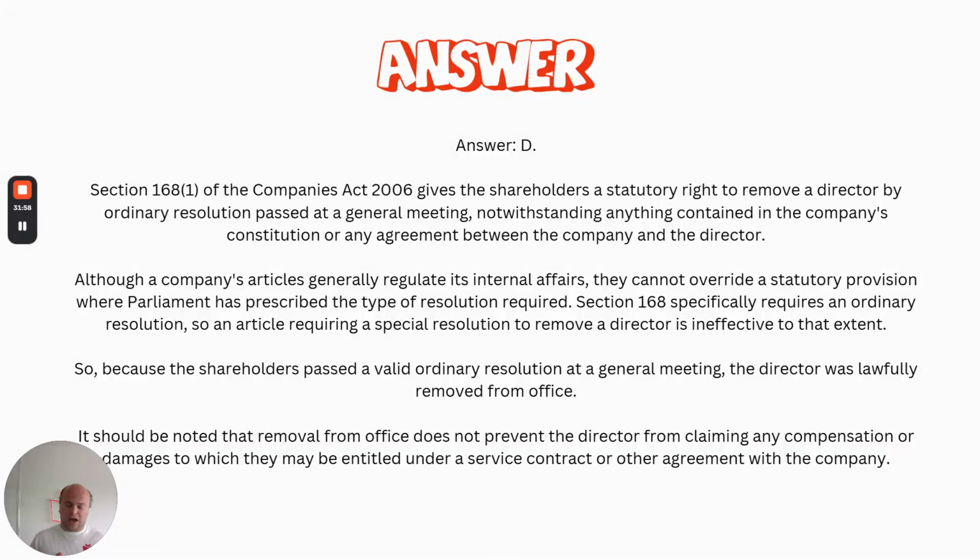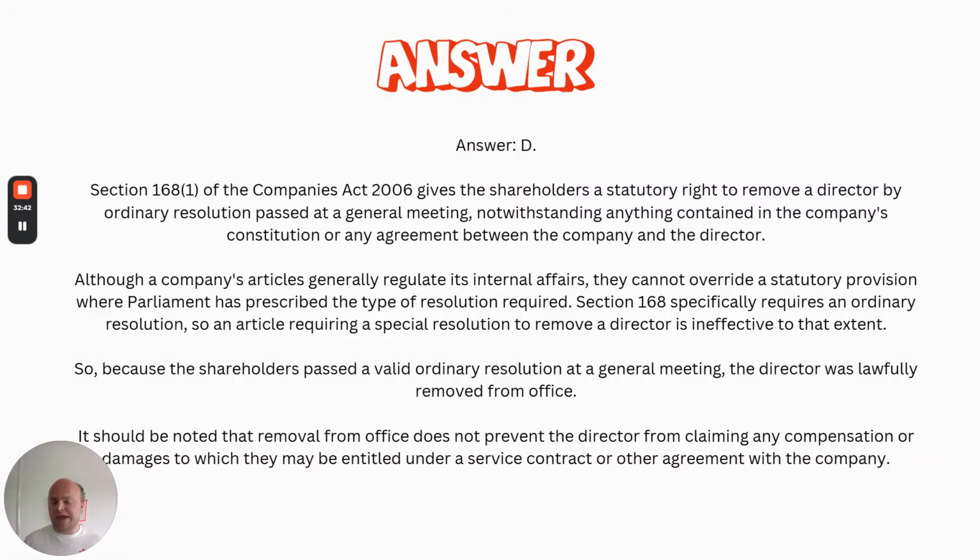The other thing just to add, which the answer does mention as well, is that the director has been removed under the processes of the company and company law, but that doesn't prevent the director from seeking remedy privately. So, for example, the director may also be a shareholder. That means they may be party to a shareholders' agreement. That agreement may contain terms about director removal. It may therefore have been breached, and therefore there may be a contractual compensation claim there. Also, their own employment contract could have been breached by removing them, so there may also be compensation payments there. But for the purposes of company law and whether as a director they've been removed, the answer is yes.